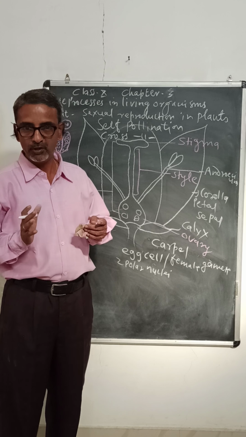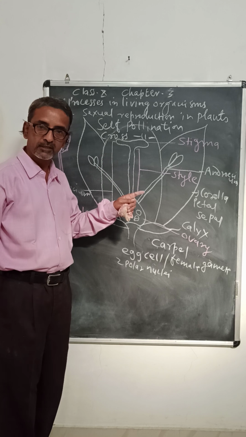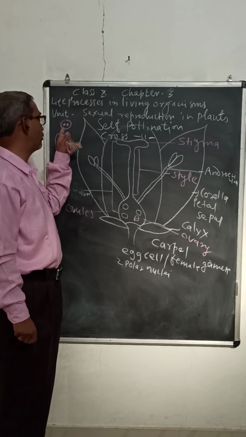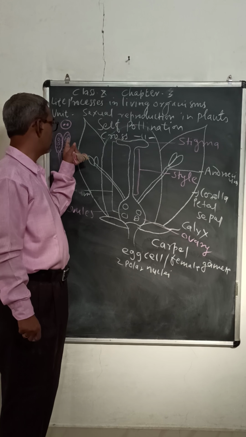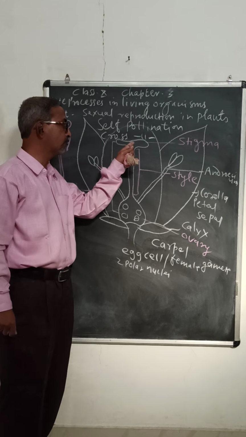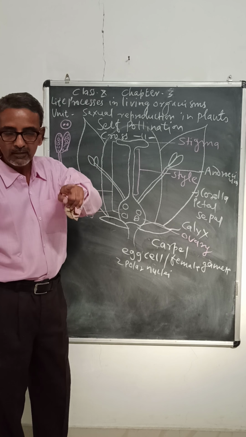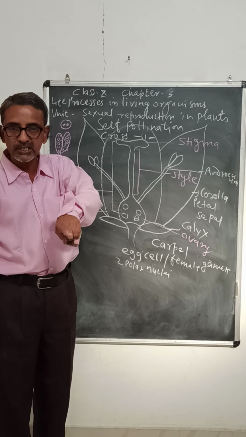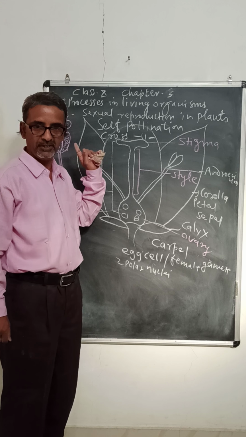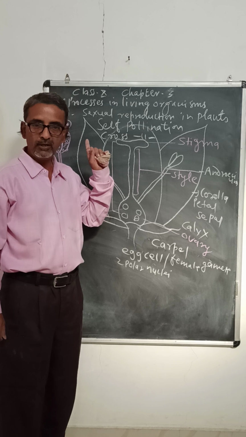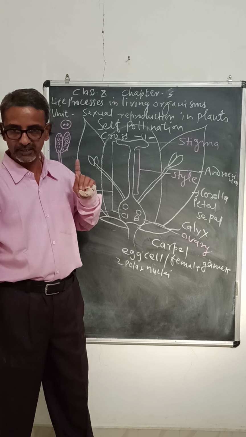Then what is self-pollination? So self-pollination means the transfer of pollen grains from the pollen grain to the stigma of the same flower. त्याच फ्लावरचा पोलन ग्रेन त्याच फ्लावरच्या स्टिग्मावर पडणे. फ्लावर एकच, त्याला म्हणायचं सेल्फ पॉलिनेशन. It is called self-pollination and it is done by either air or insect.